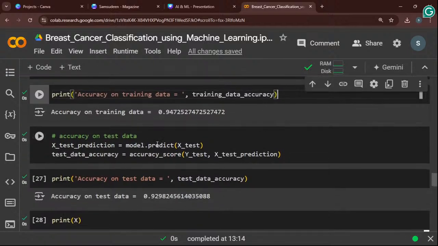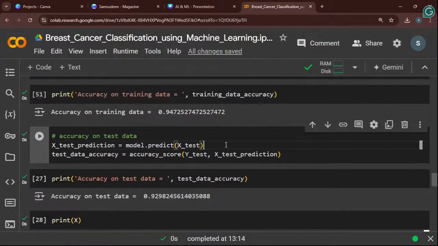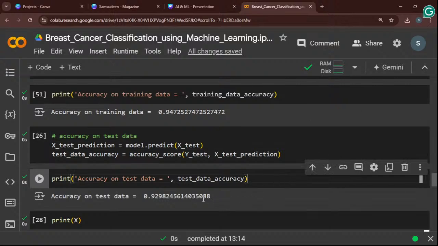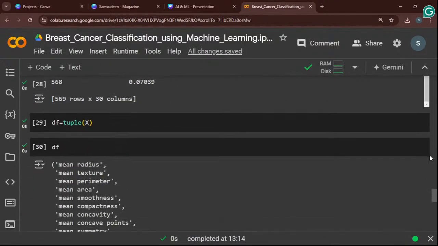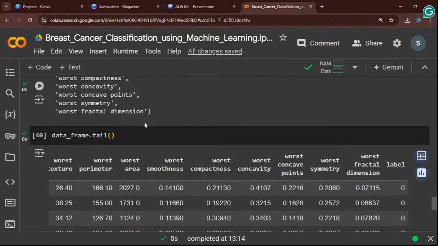Next, checking the testing data also. That was the training data, and now the testing data. In this testing data we have 0.92. This is also good for my model. Next, I will check the prediction, right?